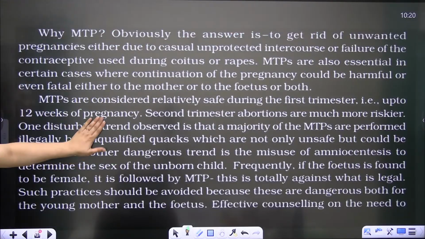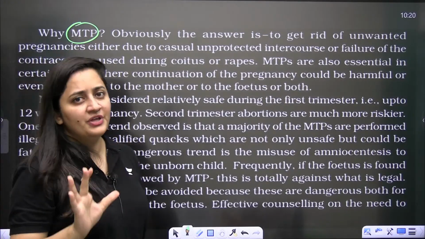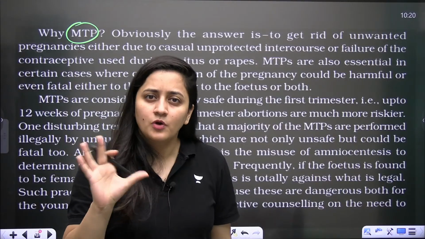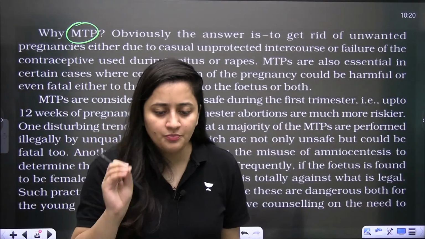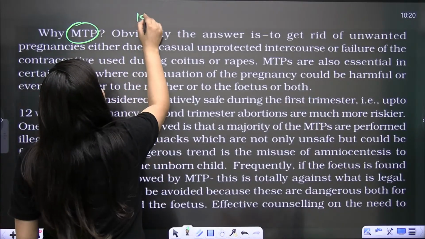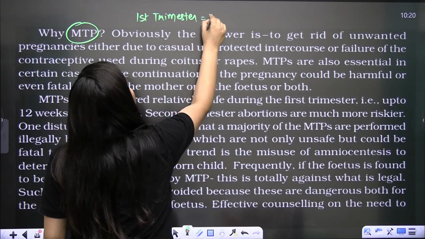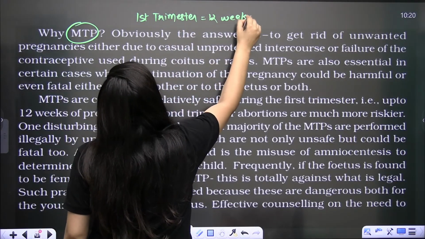So in MTP, what do we need to take care of? When it is advised, you know that the human gestation period is 9 months, near about 38 weeks. The first trimester is of 12 weeks and the second is 24 weeks.